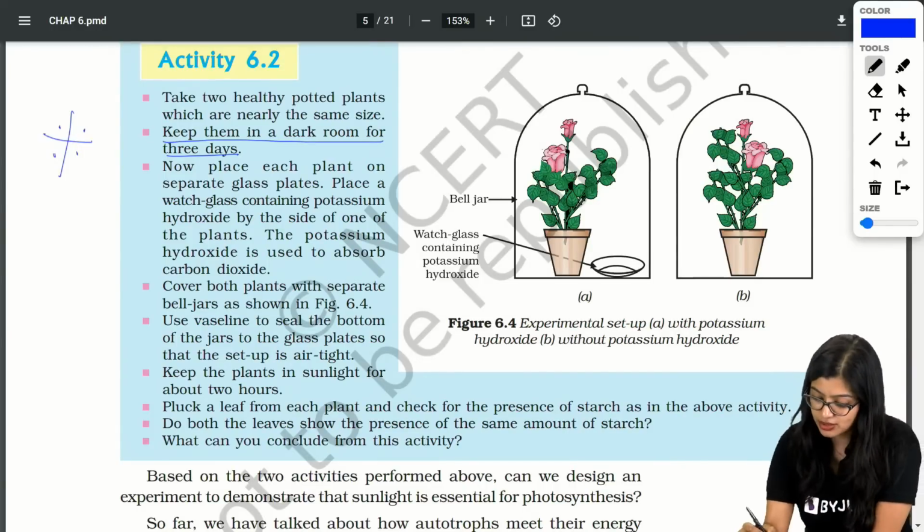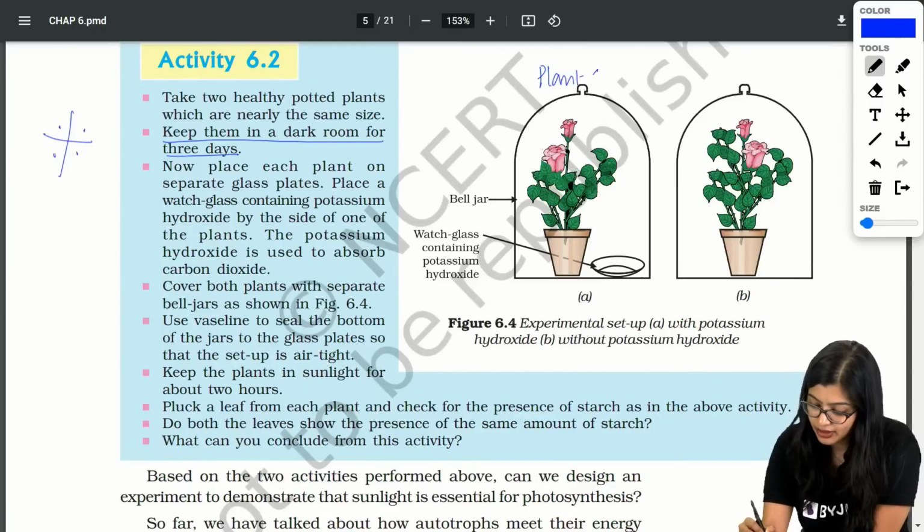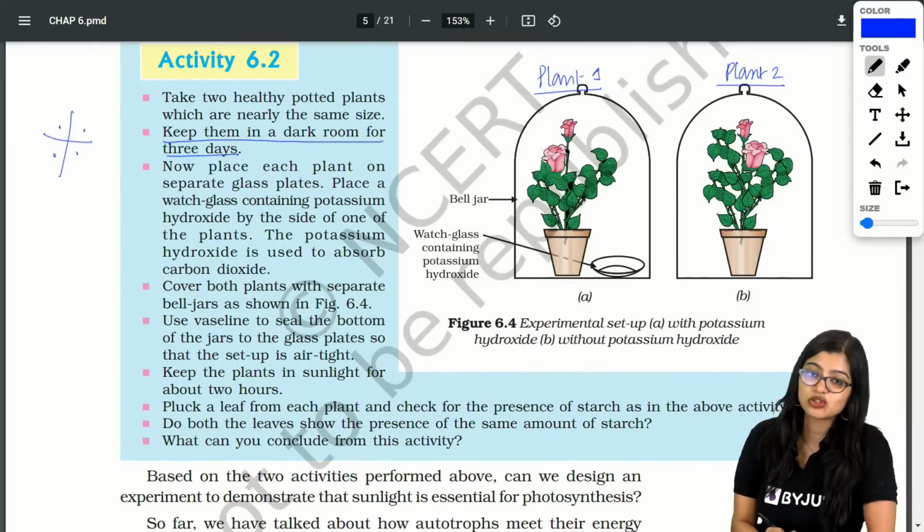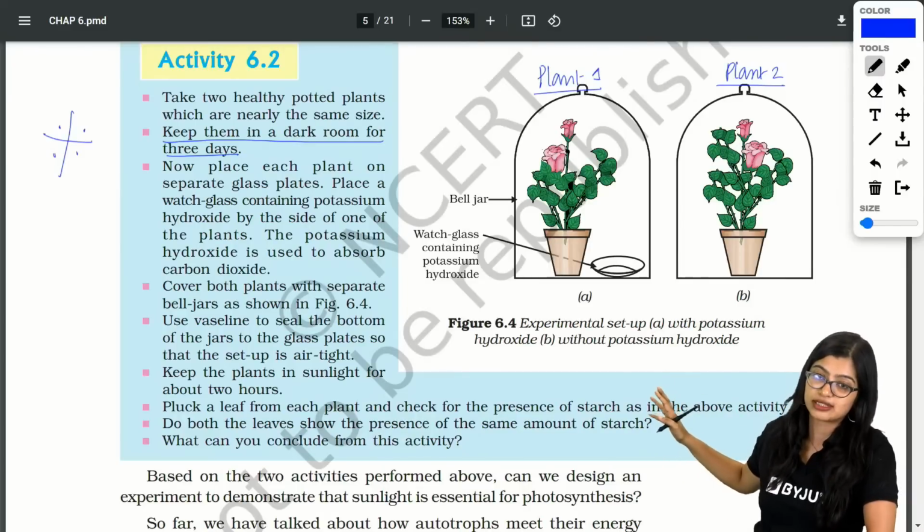Now what did I do? I kept each plant, so let's call this plant 1, and let's call this plant 2. I'll take your doubts, but I need you all to pay attention to this.